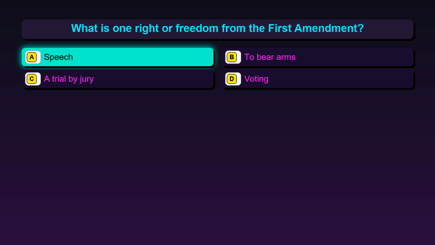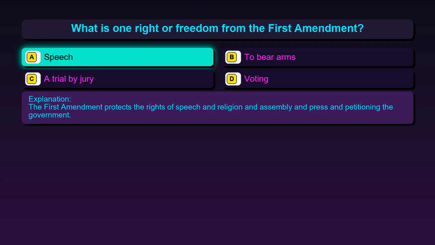The correct answer is option A, speech. The First Amendment protects the rights of speech and religion and assembly and press and petitioning the government.